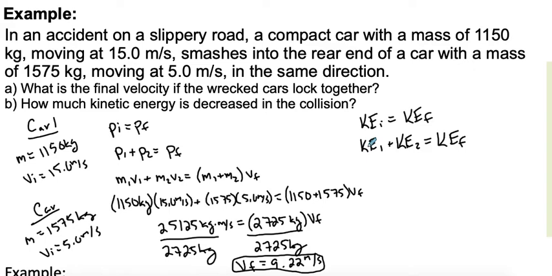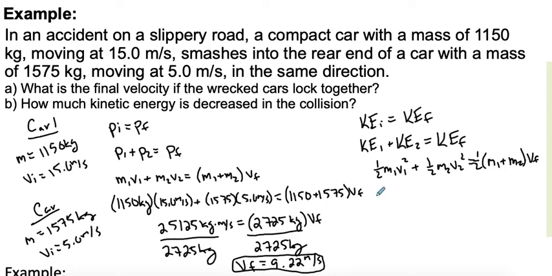So remember, equation for kinetic energy, 1/2 mv squared. So 1/2 mass 1 velocity 1 squared plus 1/2 mass 2 velocity 2 squared is going to be equal to our kinetic energy in the end, which is going to be 1/2 times mass 1 plus mass 2 together, that's combined mass, times our final velocity of the system, which we figured out with the 9.22.